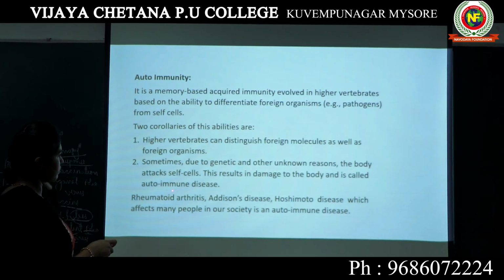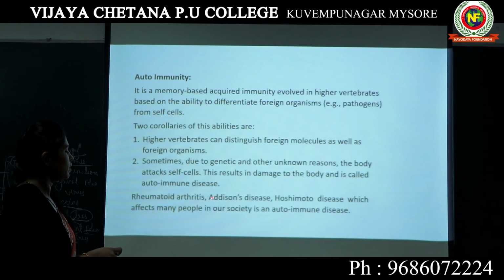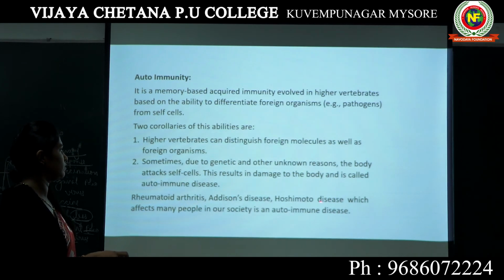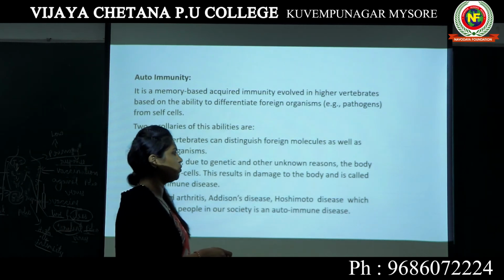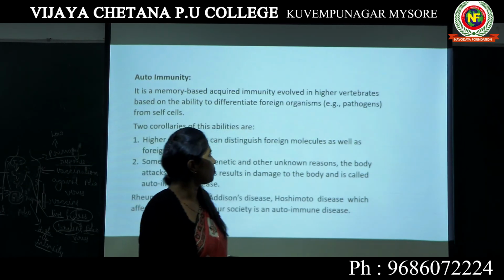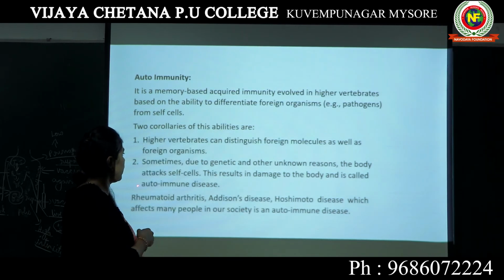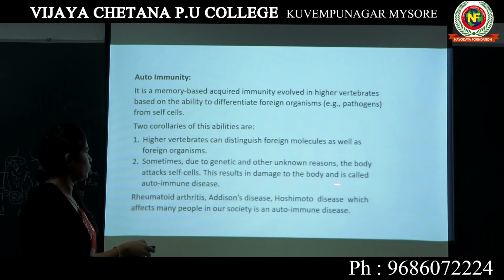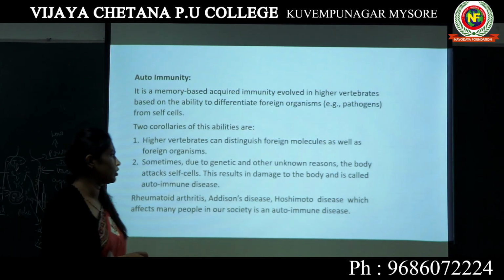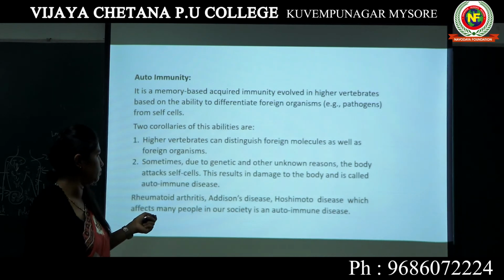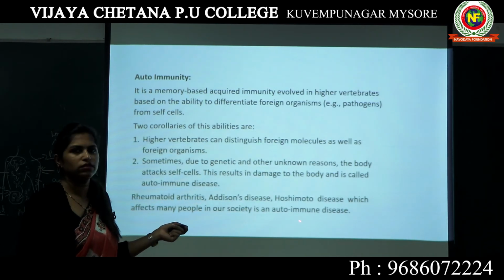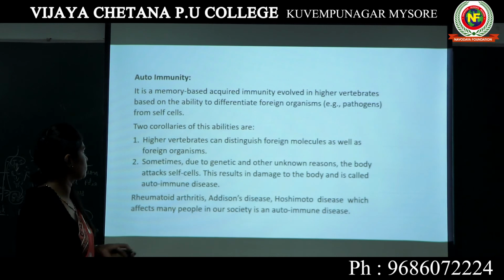Examples of autoimmune disease are rheumatoid arthritis, Addison's disease, and Hashimoto disease. These three are the examples of autoimmune disease. It has affected many people in our society. So this is all about autoimmunity, and these are a few examples of autoimmune diseases. If you want, you can Google them for more information about these diseases: rheumatoid arthritis, Addison's disease and Hashimoto disease.